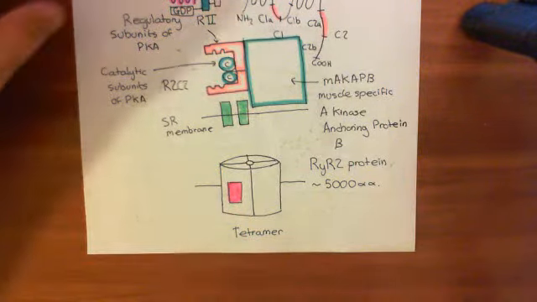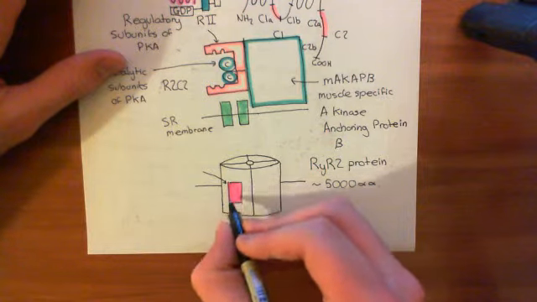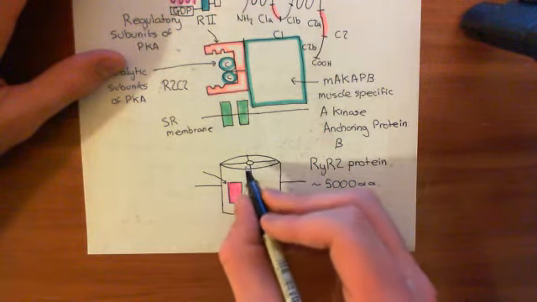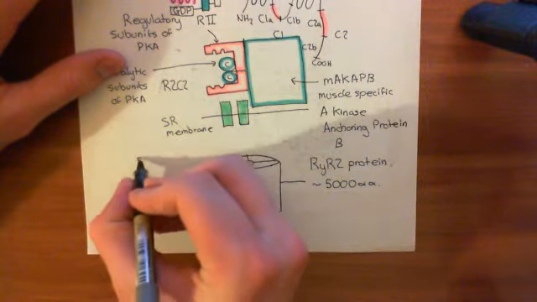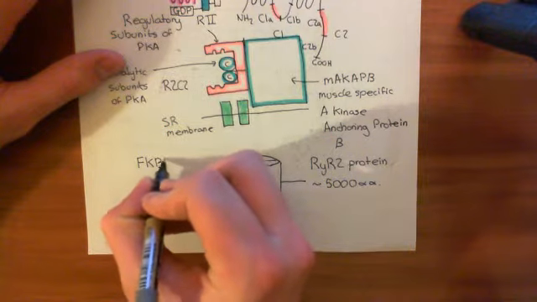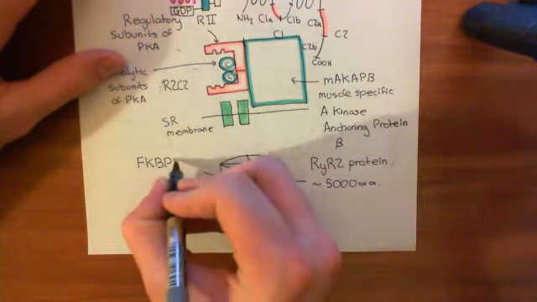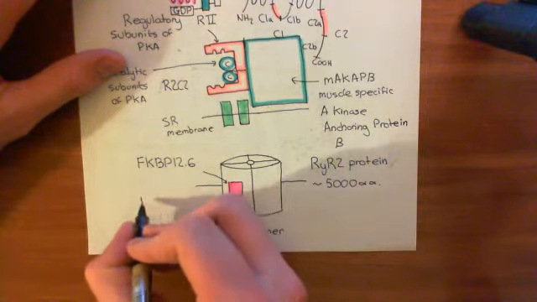Okay, and this protein can be one of 2 proteins. So there are 2 proteins which can bind to a subunit of the type 2 ranitidine receptor like this. And they are the FKBP12.6, and also just the FKBP12.